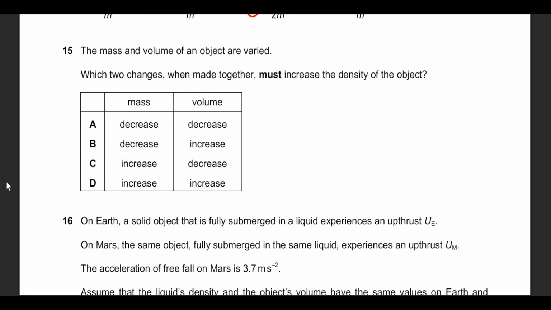The mass and volume of an object are varied. Which two changes must increase the density? Now, simple: density is equal to mass by volume. If you want to increase the density, then mass can be increased or volume can be decreased. So mass has to increase and volume has to decrease. A more compact area, with more particles in a smaller area, leads to higher density. So it's a very easy question in that sense.